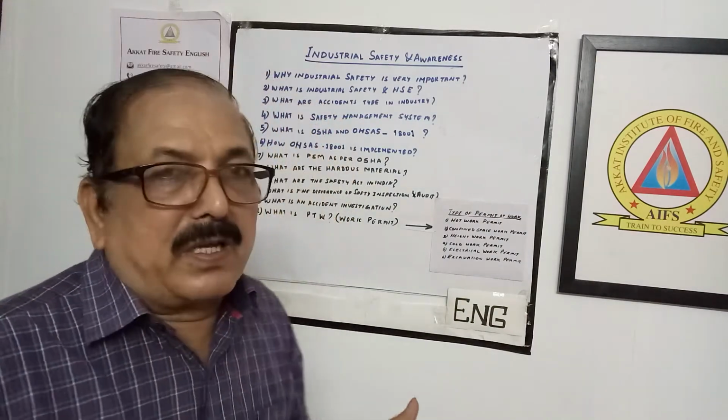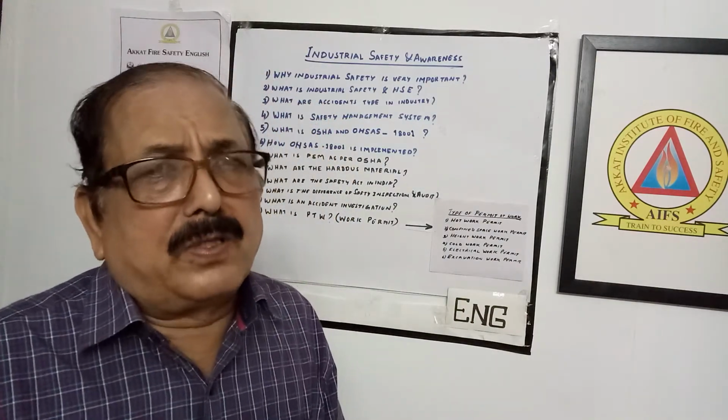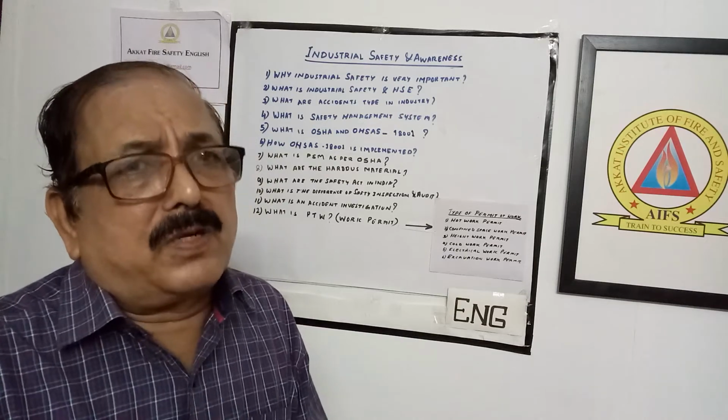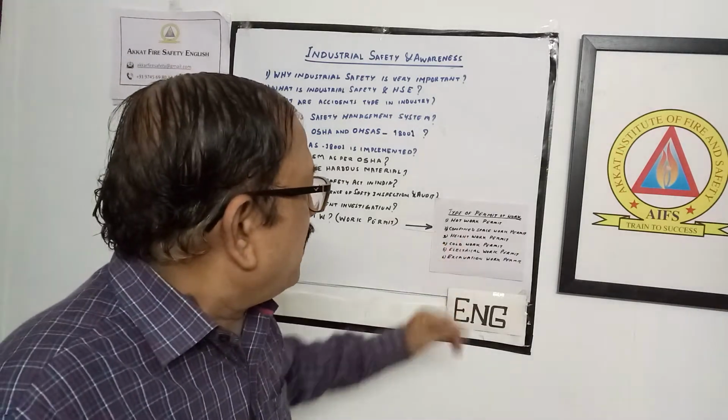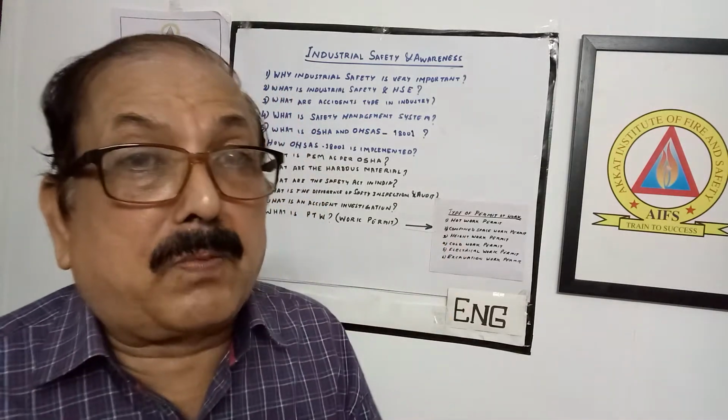So what are the areas? What are the types of work permit system? Let us understand. Normally there are six or seven, depending upon the industry. But what are the normal general types of work permits? One is the hot work permit. What do you mean by hot work permit?